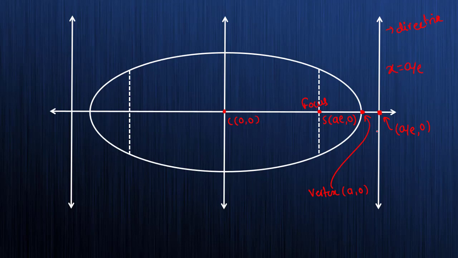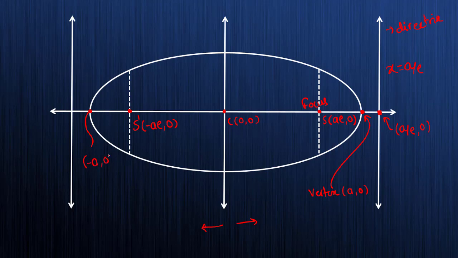Now coming to this side, this is the LHS. Sorry, this is the RHS, this is the LHS. So it is the same, it is symmetric. So what will be this point? It is again a focus, name it as S dash, which equals minus ae comma 0. What about this point? This is again my vertex and its coordinates will be minus a comma 0.